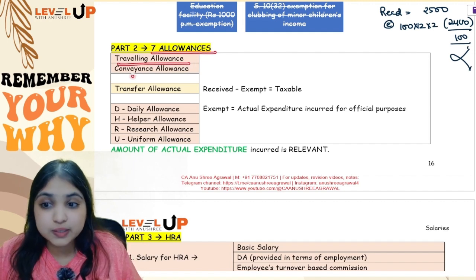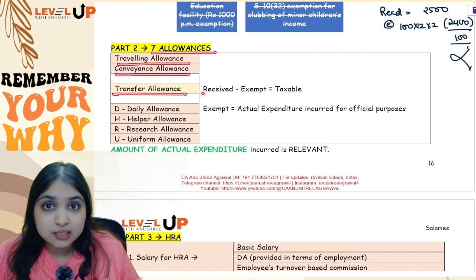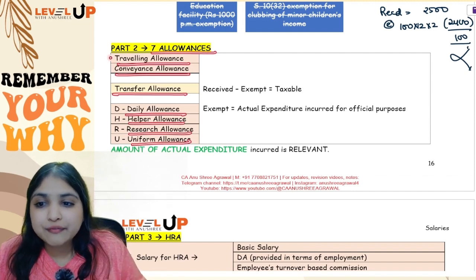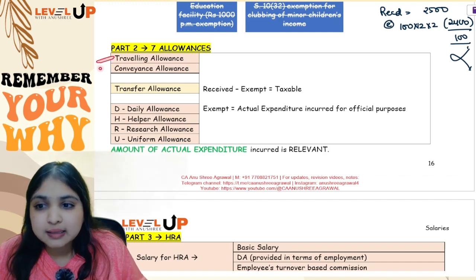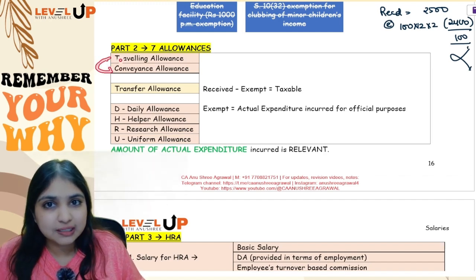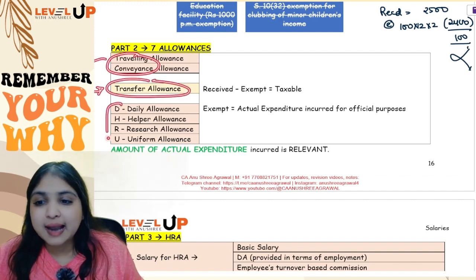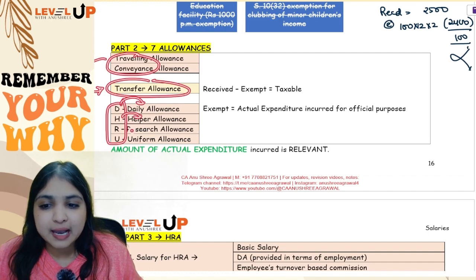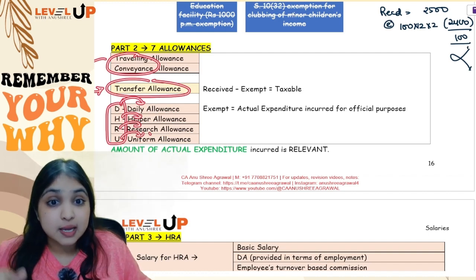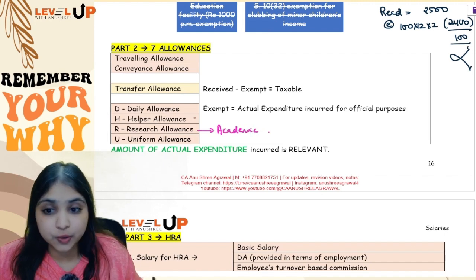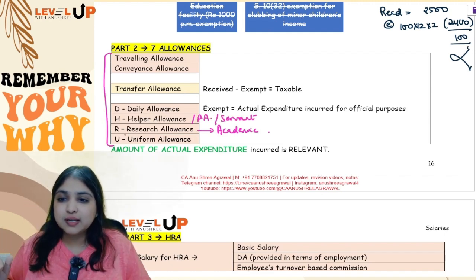Number 1, you have travelling allowance, then conveyance allowance, then transfer allowance, then daily allowance, helper allowance, research allowance, uniform allowance. Travelling and conveyance are both interconnected. Then another T, transfer allowance, and then D, daily allowance, helper allowance, research allowance, uniform allowance. Now please remember that research allowance is also called academic allowance, and helper allowance is also called personal assistant allowance. It is also called servant allowance. So these are your 7 allowances.